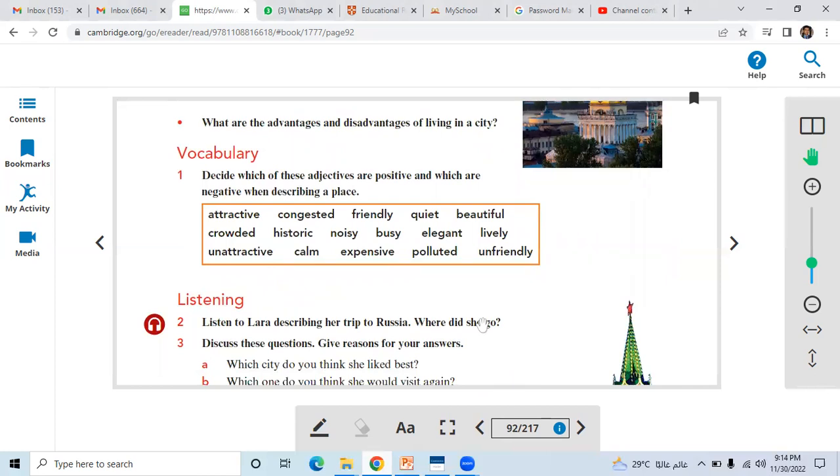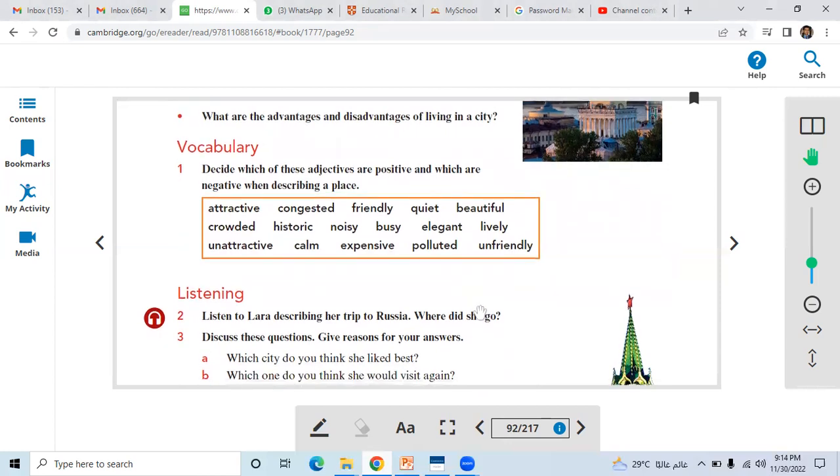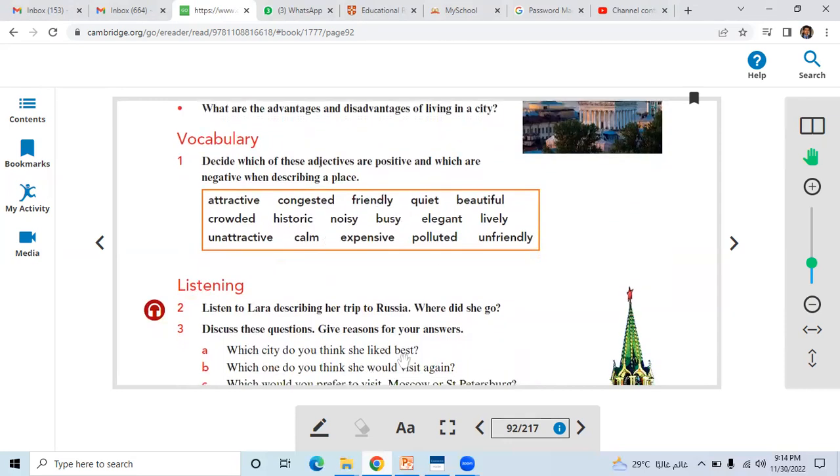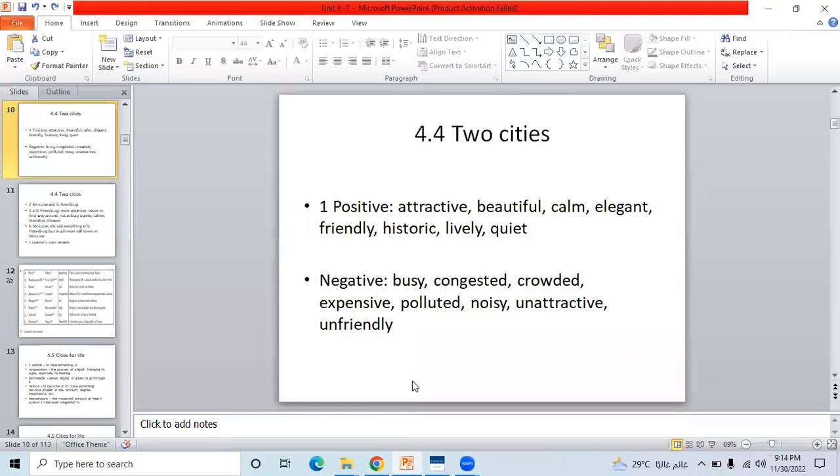In the first question, we are going to decide which of these adjectives are positive and which are negative when we are describing a place. As you can see, there are lots of words in this box. Here you can see the list of positive adjectives: attractive, beautiful, calm, elegant, friendly, historic, lively, and quiet.